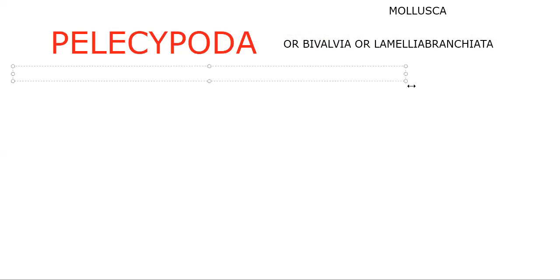Pelcipoda or bivalvia. We have another name, Lamellibranchiata, based on the gills. Plate-like gills are present here, which are adhesive, and their speciality is suspension feeding. That we'll discuss slowly. This is a very famous class, actually. Pearl oysters are present here itself, and people use the pearls for decoration.